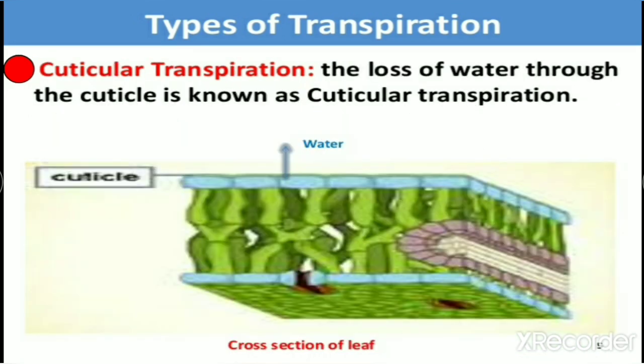Now the next type is cuticular. Cuticle, I have already explained, is the layer of waxy coating over the epidermis. So a little amount of water will also be lost through cuticular transpiration. जहाँ जहाँ पे स्टोमेटा है वहाँ से तो बाहर निकलेगा ही, बट जहाँ जहाँ पे क्यूटिकल की केवल एक लेयर है वहाँ से भी a little percentage of water will be lost.